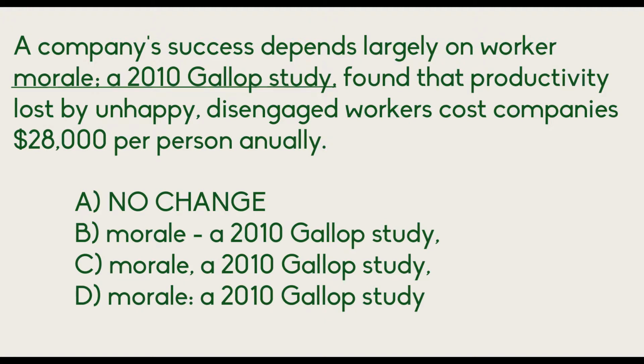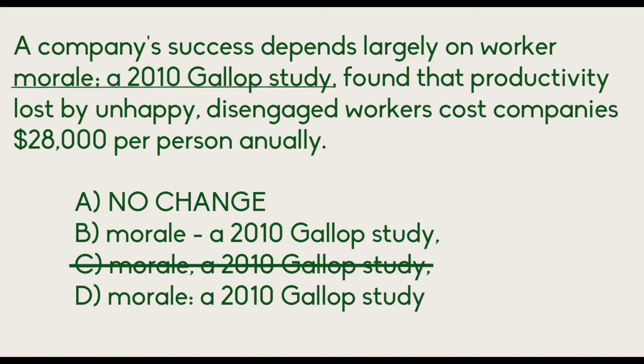Okay, so what's the situation here? Well, we actually have two full sentences. A company's success depends largely on worker morale. Full stop. A Gallup study found that productivity lost by unhappy, disengaged workers costs companies 28 grand per person annually. So in that sense, the only answer that definitely doesn't work is answer choice C, because we can't put a comma after morale because we have two full sentences there.